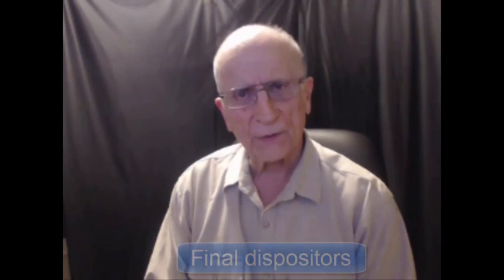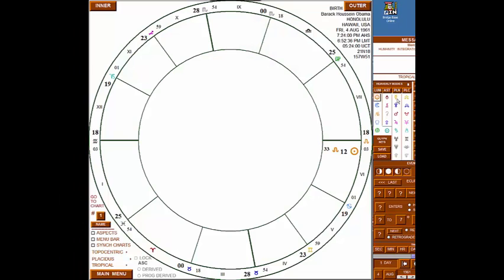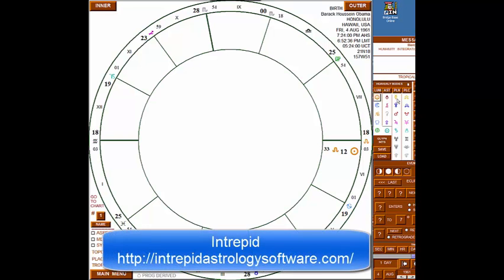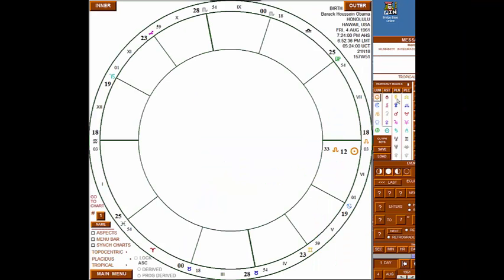In this video, I would like to discuss President Obama's chart with respect to final dispositors. Here is President Obama's chart as produced by Intrepid Software. At this point, we only see the Sun, and please note that the Sun is in its own sign, Leo. When a planet is in its own sign, we say that it has no dispositor.